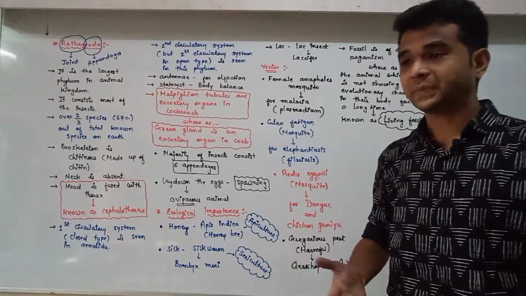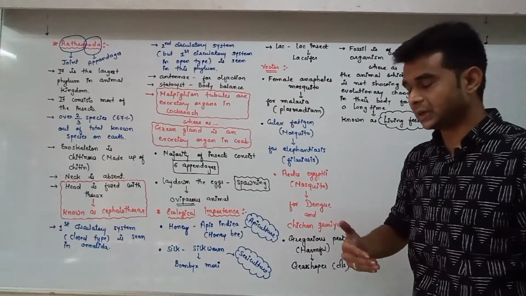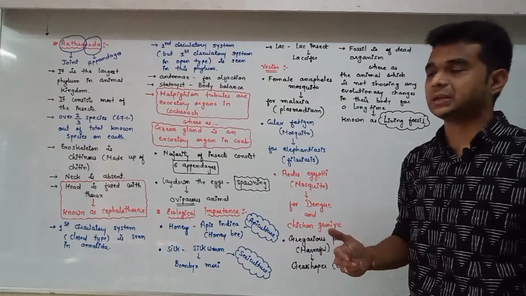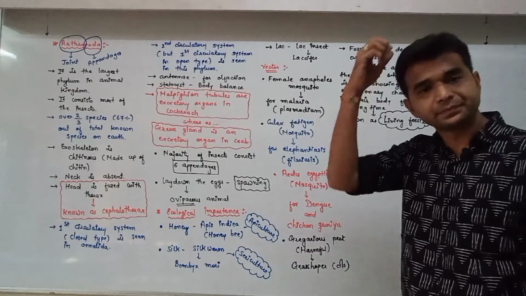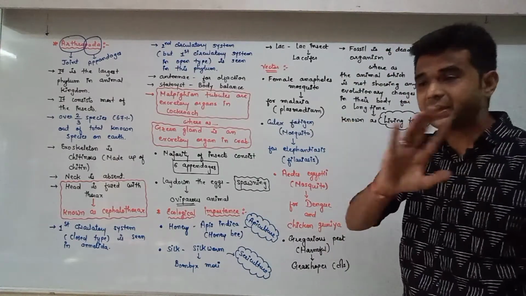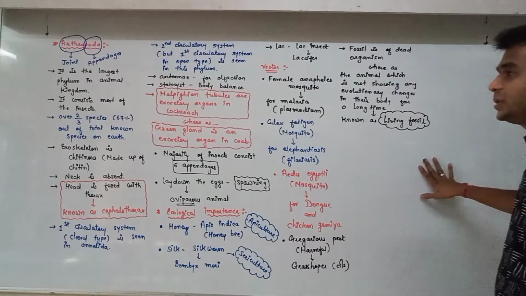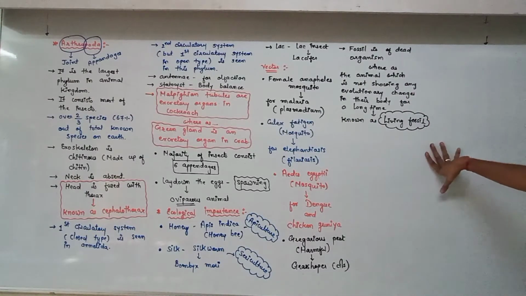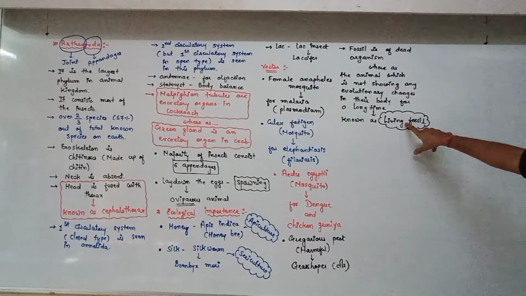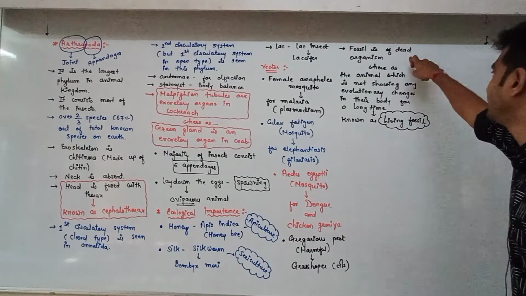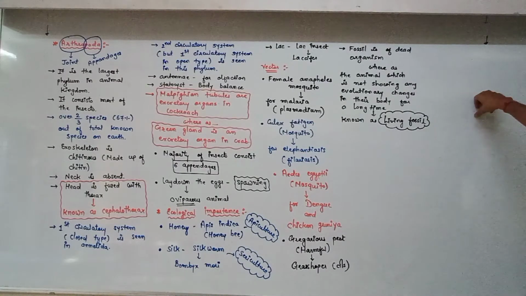Yes, we know that generation to generation the evolutionary changes occur, but a king crab cannot show any type of evolutionary changes from generation to generation. Okay, so that is known as living fossil. So there is a difference between living fossil and fossil.